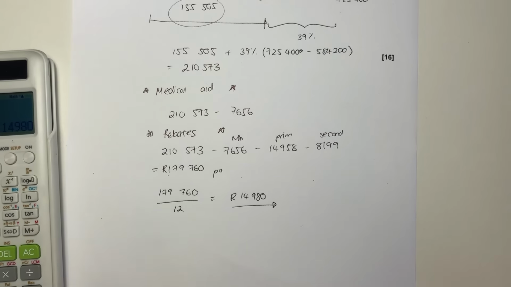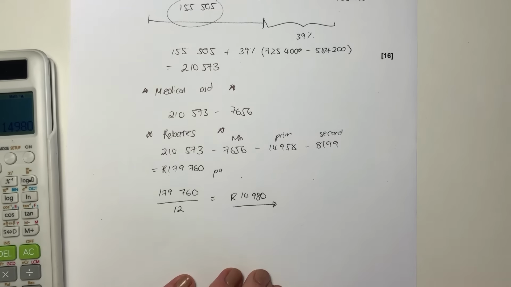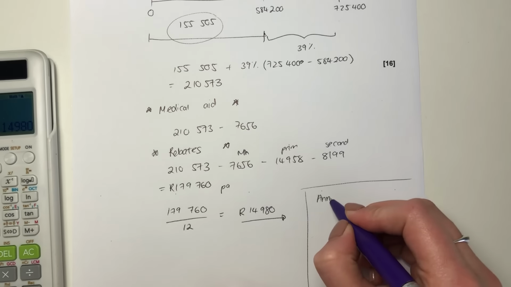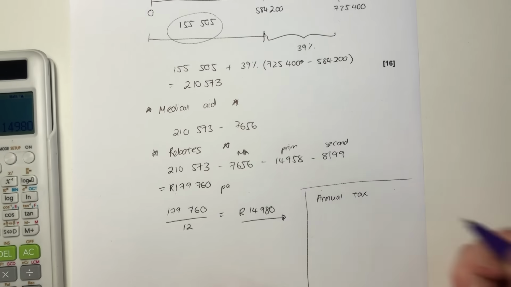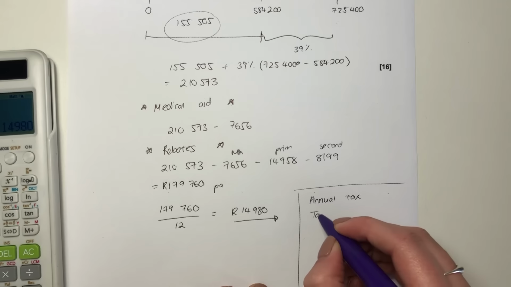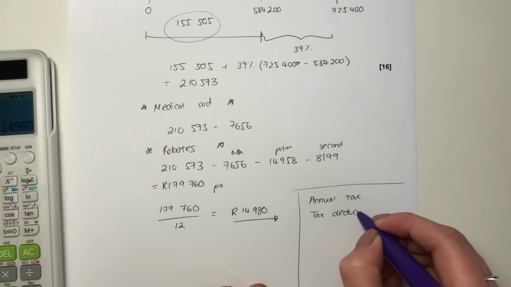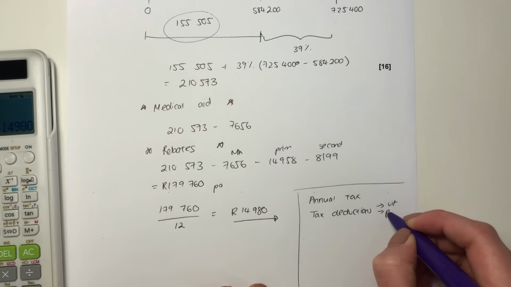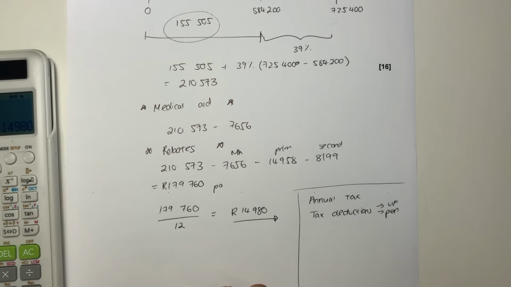Okay, so let's just quickly go through what we need to do in order to calculate tax. I'm just going to do it over here. Firstly, you have to calculate your annual tax. That's what we did when we times by 12. Then you have to calculate your tax deductions, okay, which is just your UIF and your pension. If those aren't mentioned, don't include them.